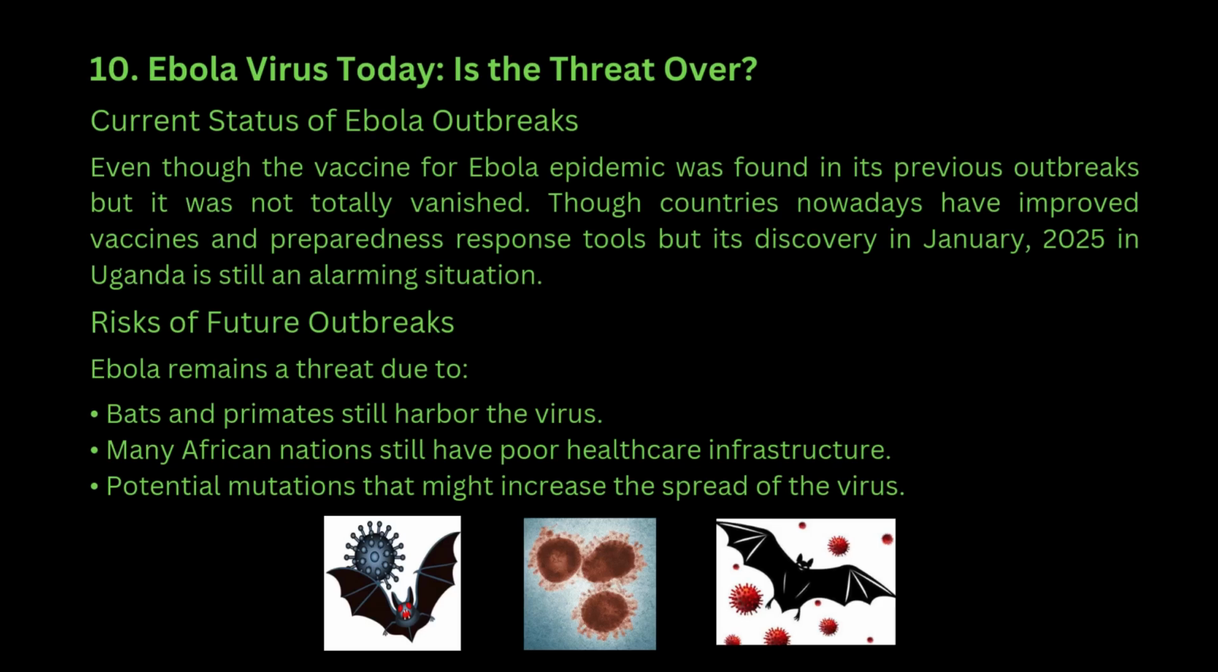Ebola virus today, is the threat over? Current status of Ebola outbreaks. Even though the vaccine for Ebola was found in its previous outbreaks, the virus has not totally vanished. Though countries nowadays have improved vaccines and preparedness response tools, its discovery in January 2025 in Uganda is still an alarming situation. Risks of future outbreaks.